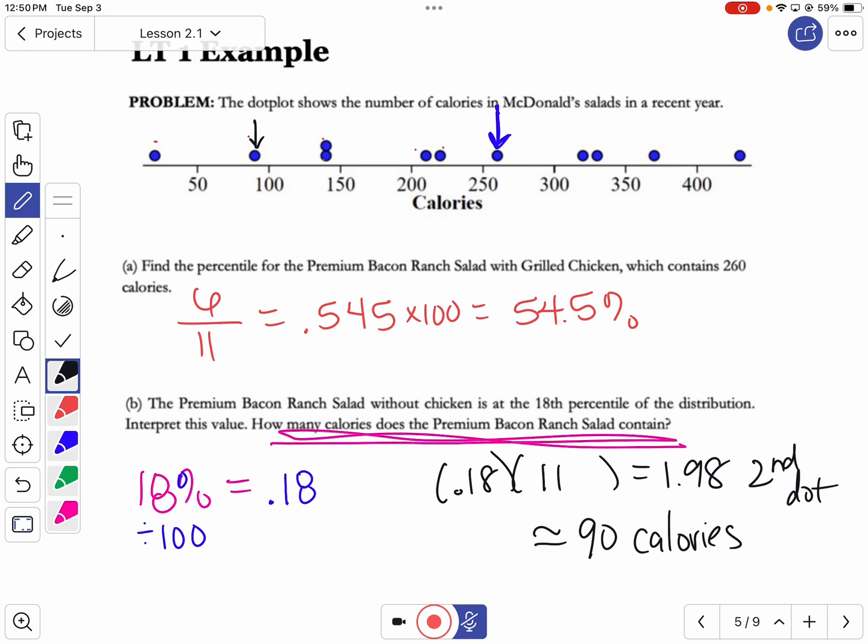Okay, so that's that one where we kind of have to undo the percentile. It's a little different. We make it a decimal, multiply by the total dots, and then count to one more than the number we get, or the next whole number.